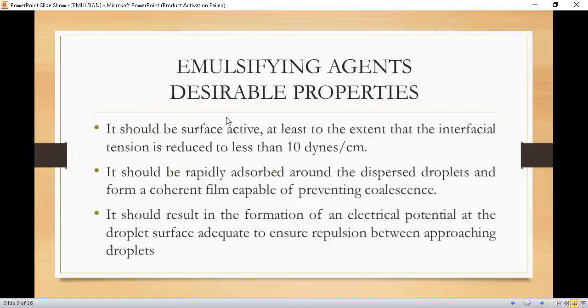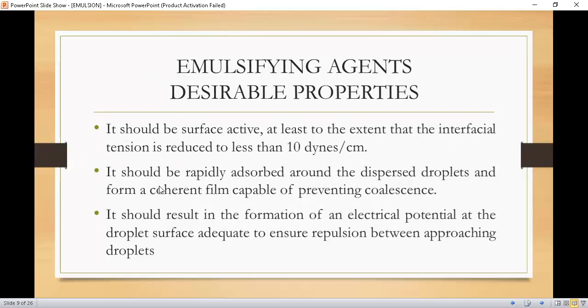Now students, let's discuss the desirable properties of an emulsifying agent. Emulsifying agents must have the following properties. Number one, it should be surface active, at least to the extent that the interfacial tension is reduced to less than 10 dynes per centimeter. As we know what surfactants and interfacial tension are, in interfacial phenomena we had discussed all these terms.